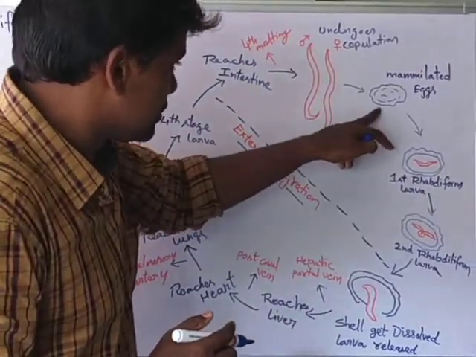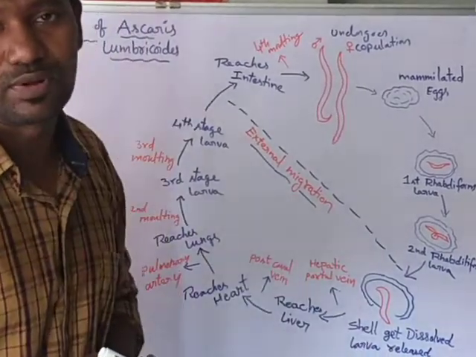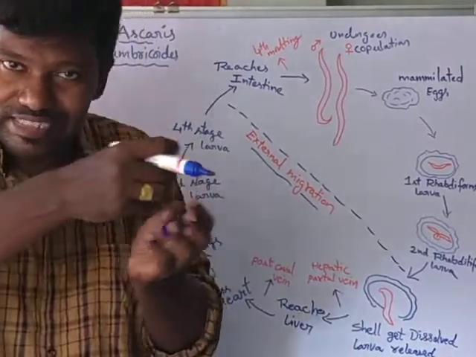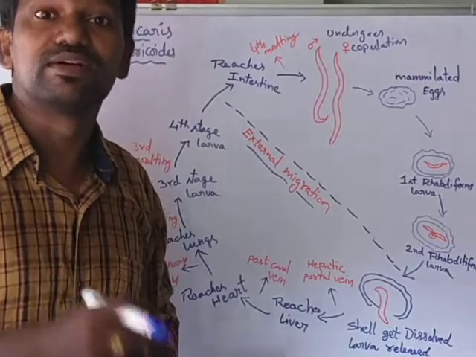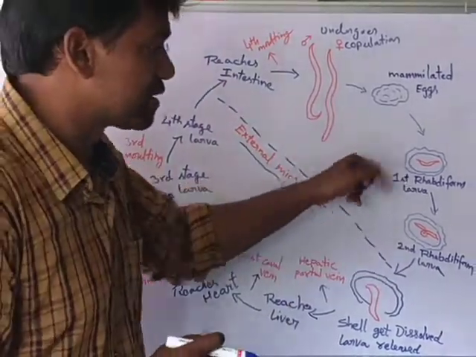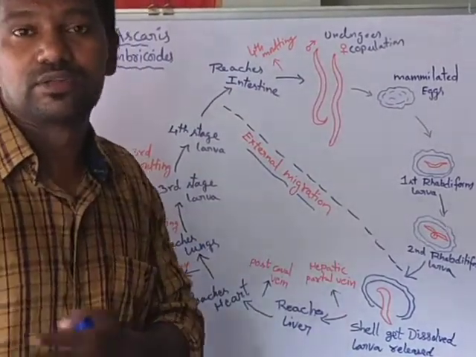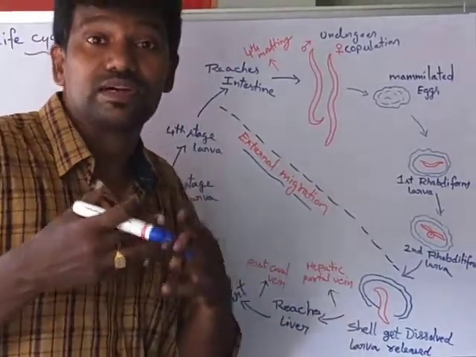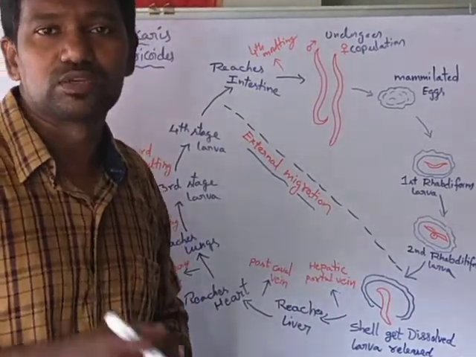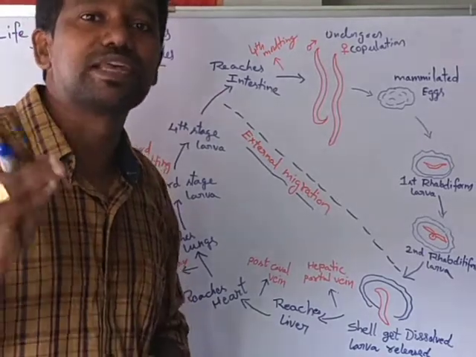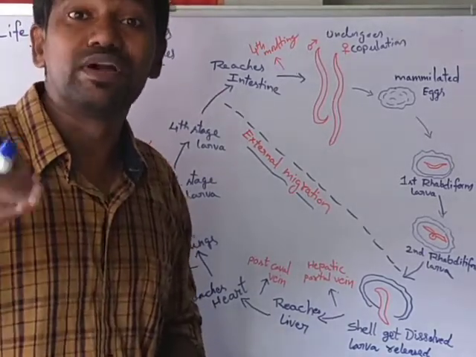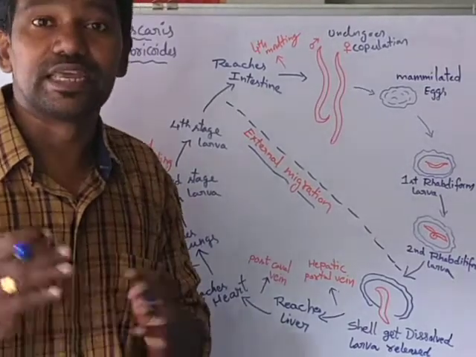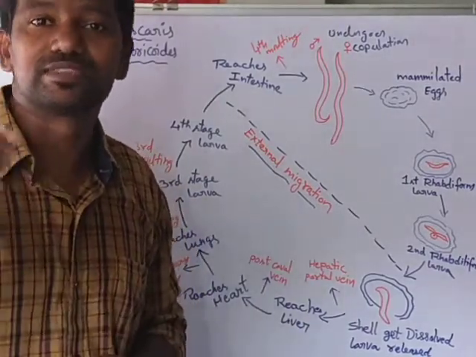These eggs are discharged out from the man through the fecal matter. When the eggs come into the external environment, in moist soil the first development takes place in the egg.